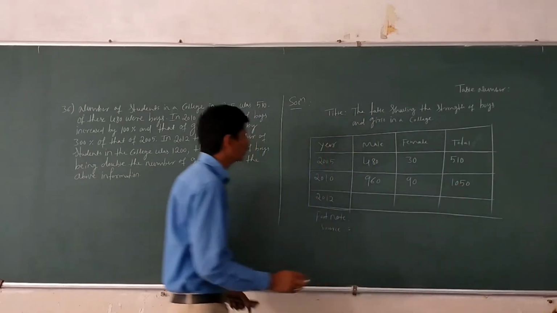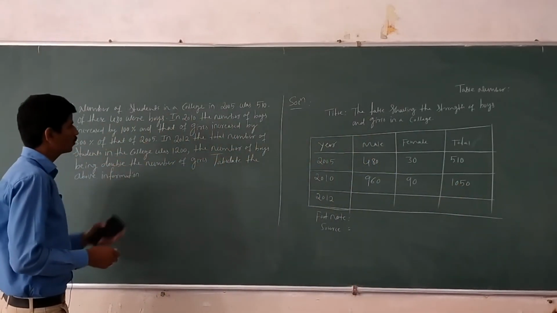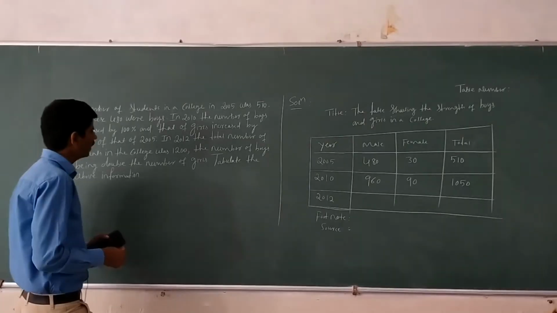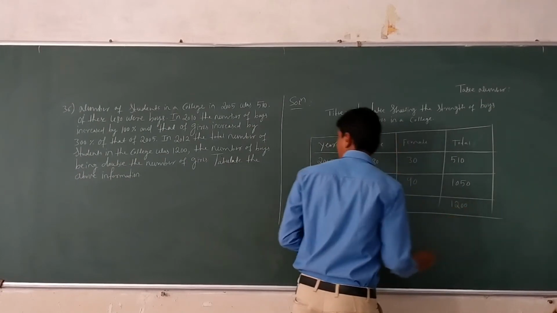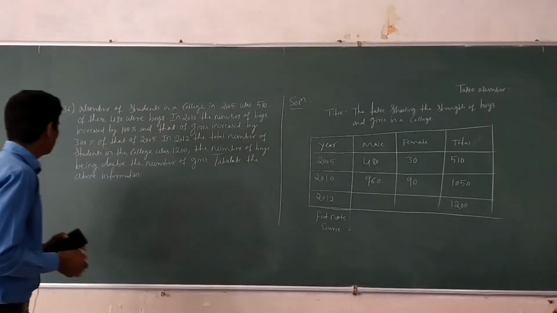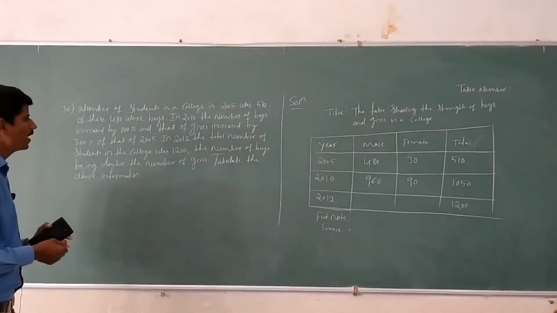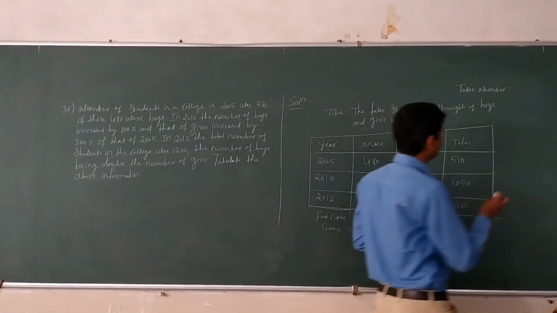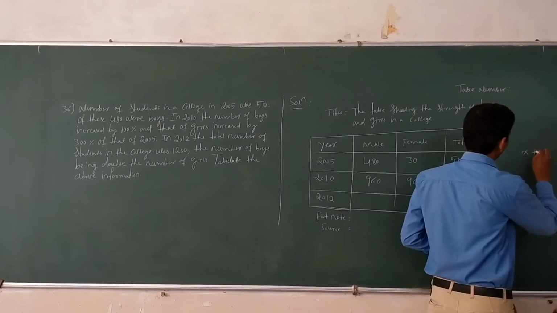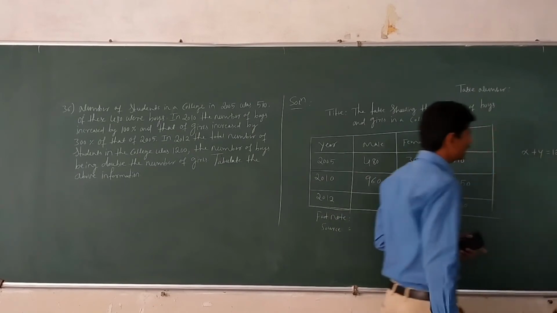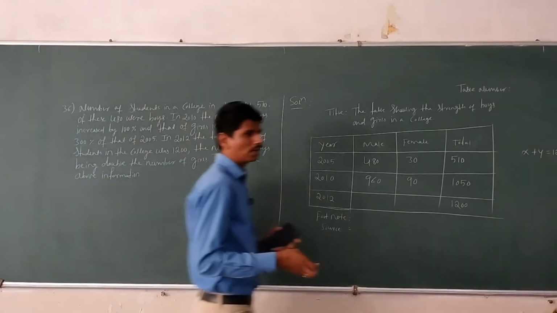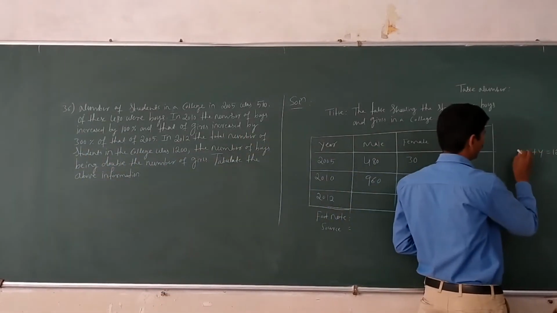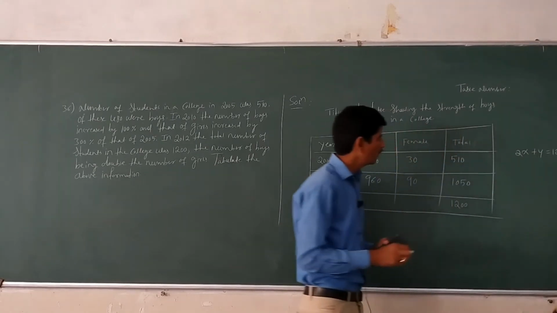The next, 2012. In the year 2012, the number of students in the college was 1200. Total number of students was 1200. Okay, here the number of boys being double the number of girls. x plus y equal to 1200. See here, x is nothing but boys and y is girls. The number of boys are double compared to girls, so we take 2x plus y equal to 1200.